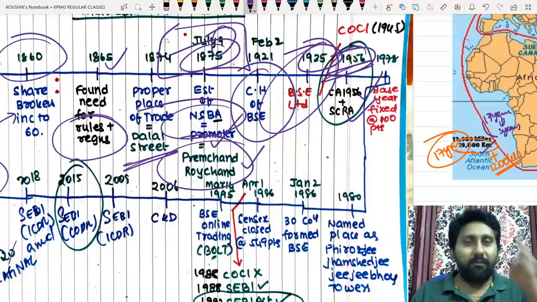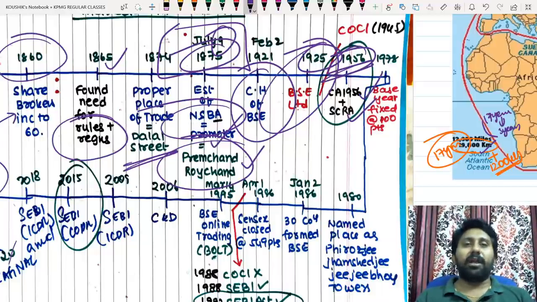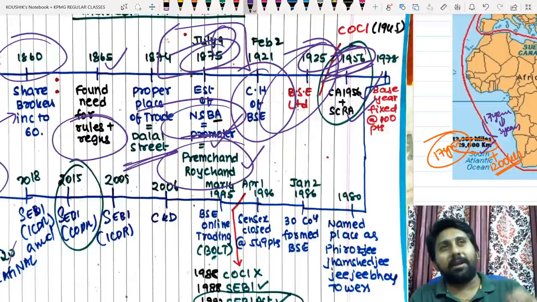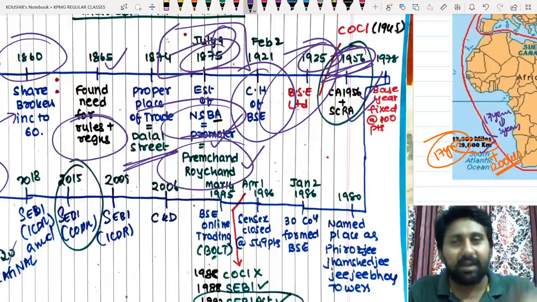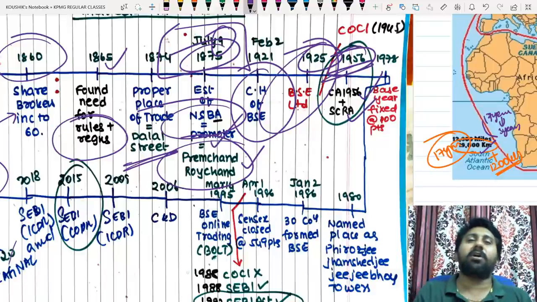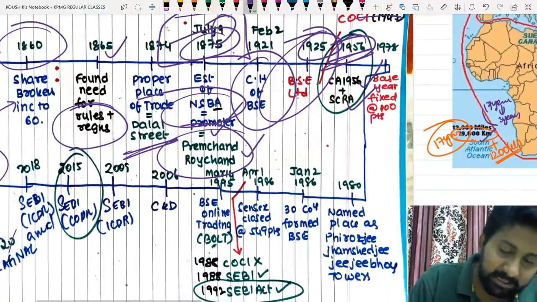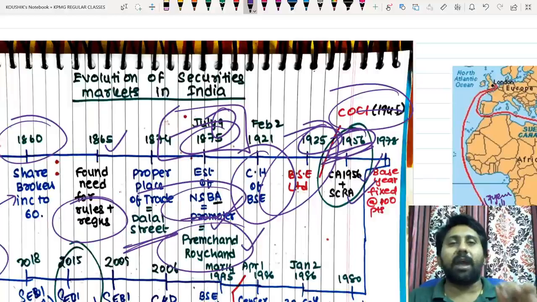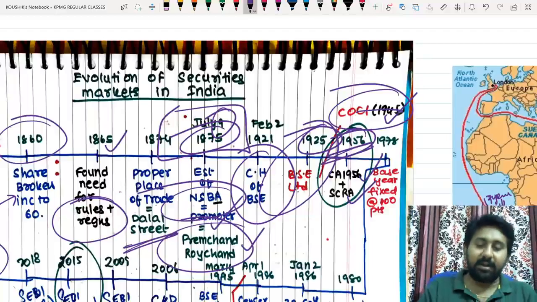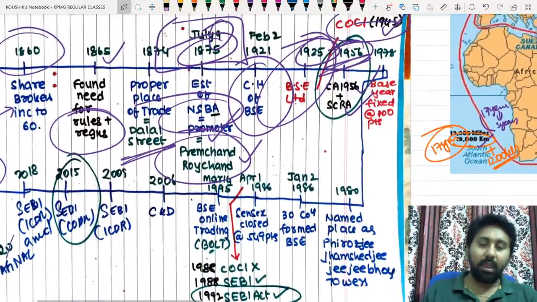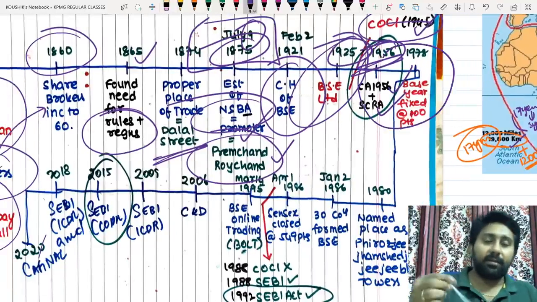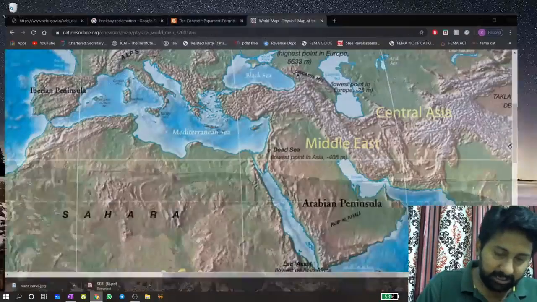In between, one very important law came to India to govern all kinds of capital issues. That means whenever a company in India is raising capital and issuing shares, some guidelines and regulations should be there. Therefore, they started an act called COCI in 1945. COCI means Controller of Capital Issues. Years passed by and 1978 came. You can observe an important thing in this connection.